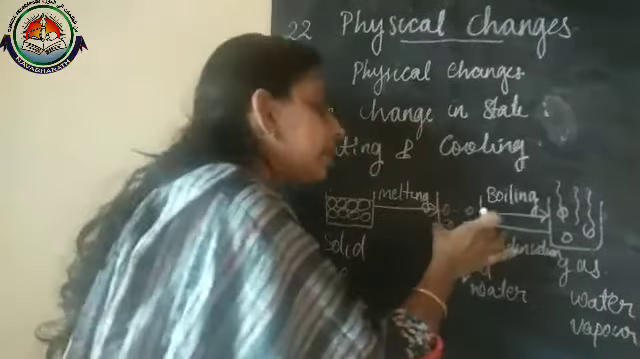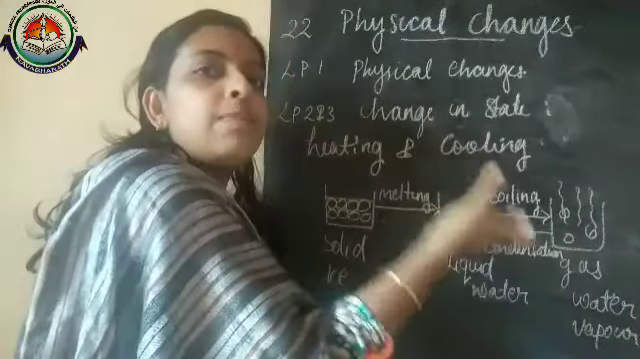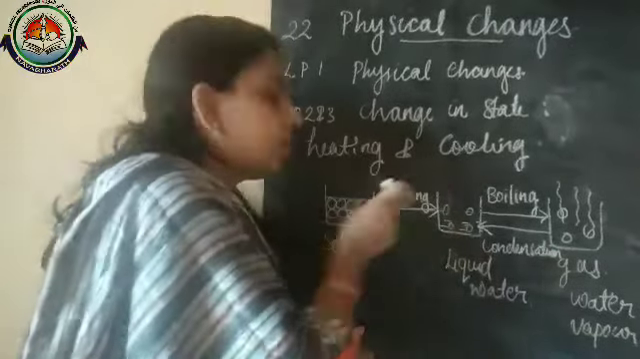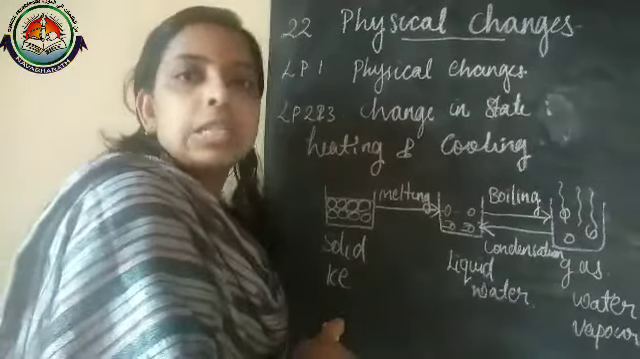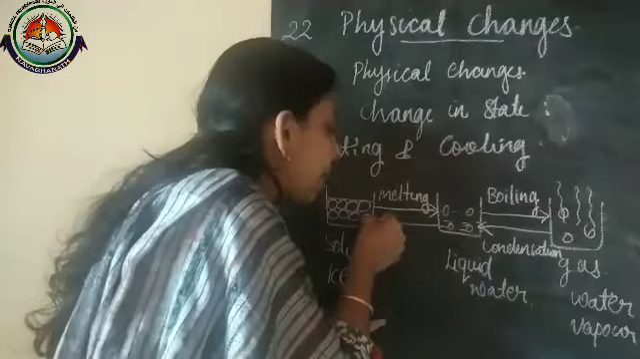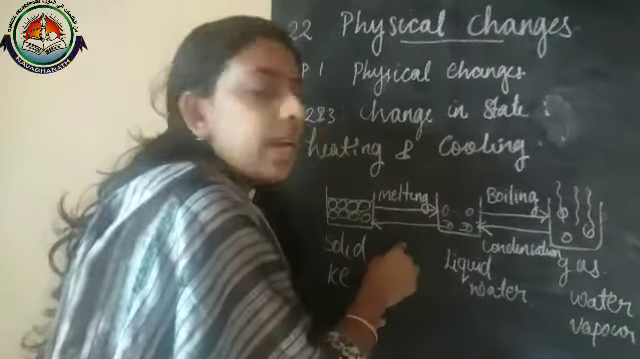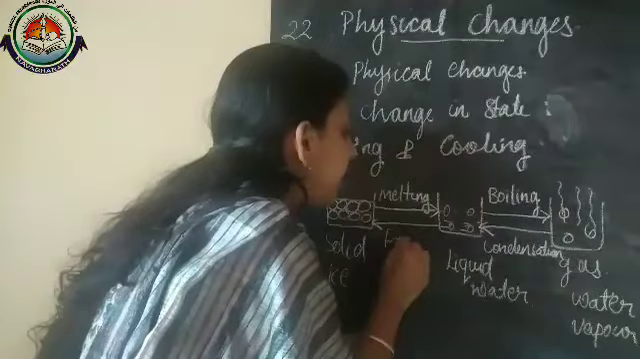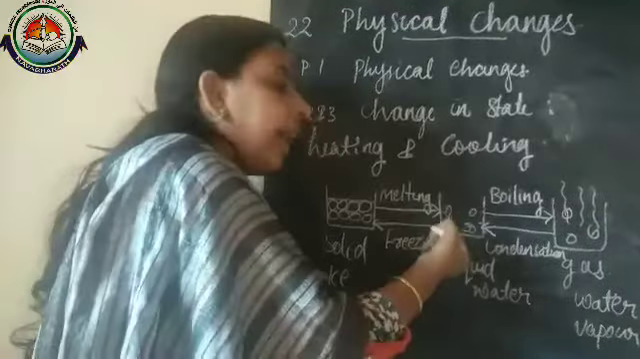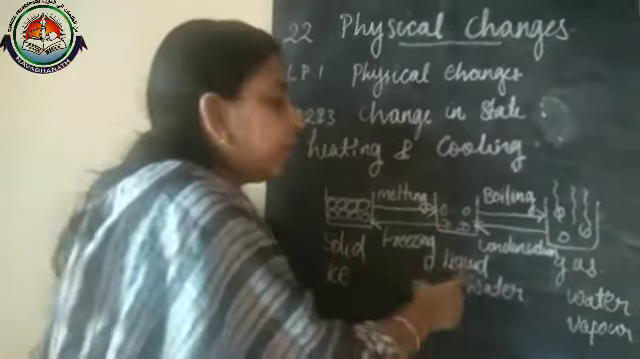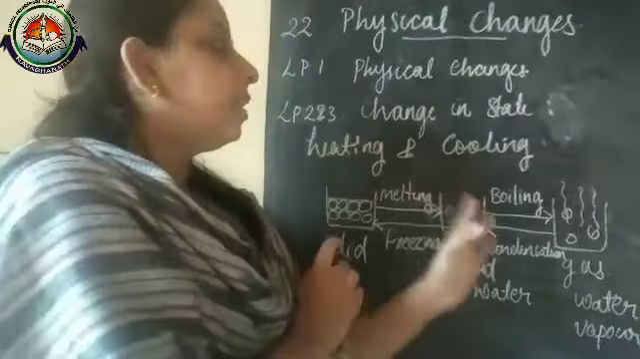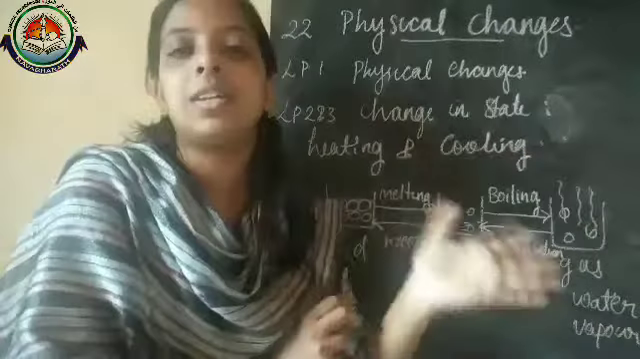And when we place water into the refrigerator or freezer, that water changes to ice. So water or liquid changing to ice by cooling is considered as freezing, where we place the water in the freezer. So liquid to solid by cooling is called freezing. So that's all about our third lesson.